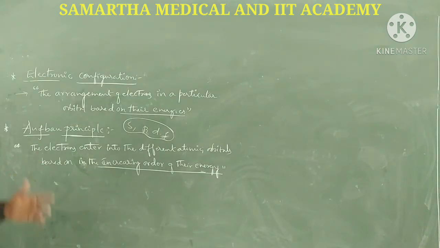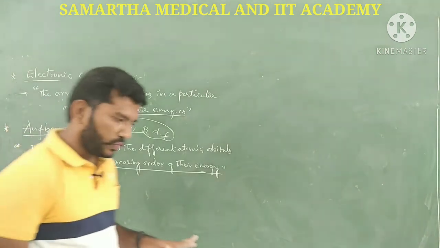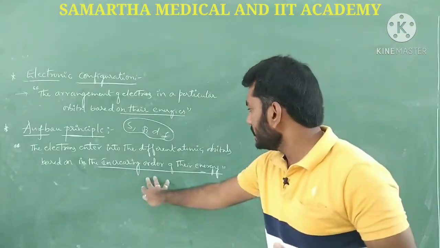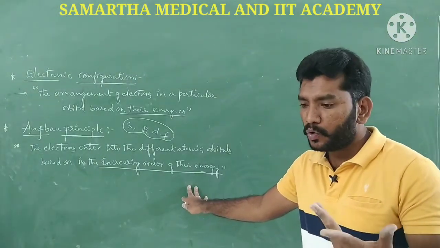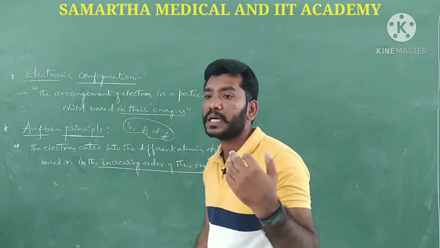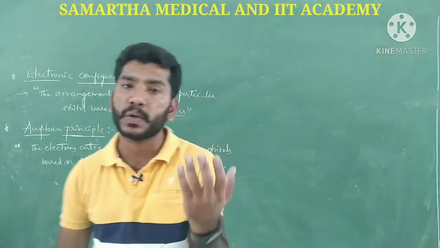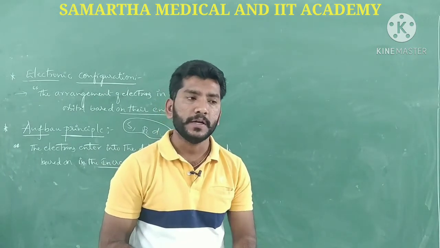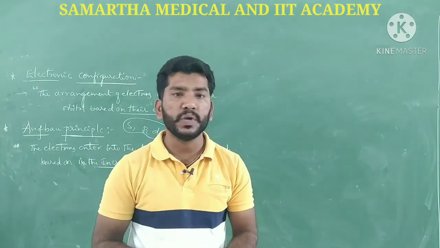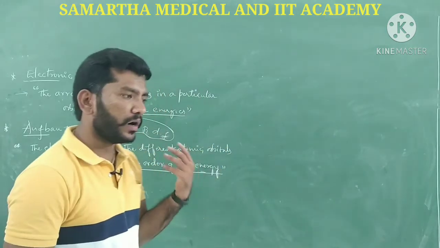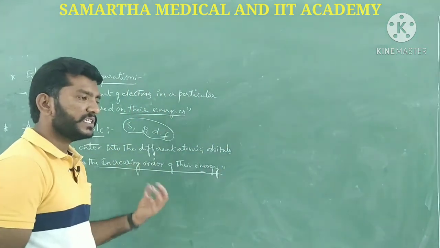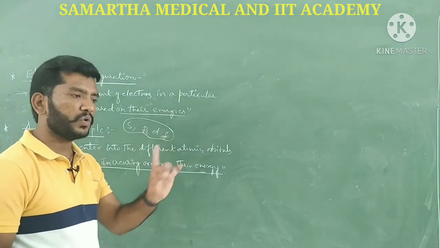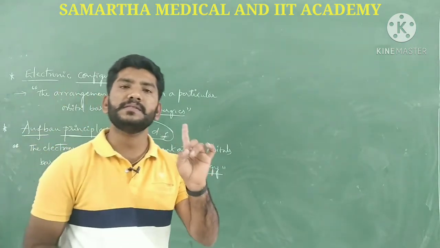But guys, we have to know one important thing here. Aufbau says increasing order of their energies, but how do we know which orbital has higher energy and which has lower energy? We have to know one particular rule to understand the energies of the orbitals, and that rule is the N plus L rule.